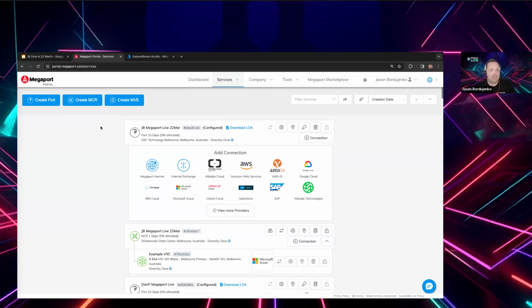The first one that we're seeing is what we've provided in a previous one of these sessions, a physical Megaport port. This is a 10 gigabit per second port that's been ordered in one of our partner data centers in Melbourne, the DXC Technology Data Center. It's not going to be plumbed in or configured to physically connect to anything today, but if I was doing that, I would be downloading the LOA and sending that to the data center. If I had equipment within that DC, it would be live already connected to that port.